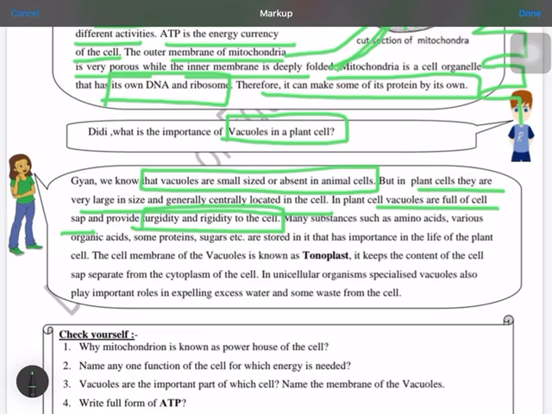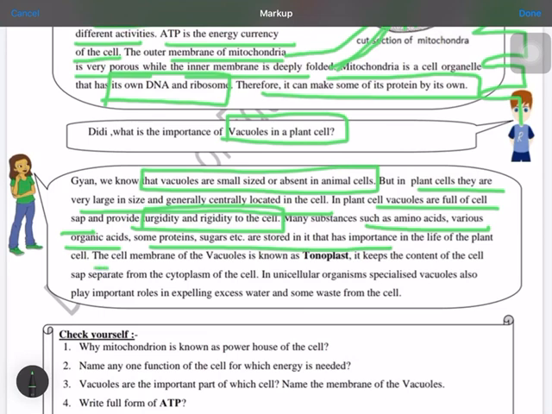It helps the cell to remain in its position and not collapse. That's why it is known as turgidity and rigidity. The different substances which are stored in it are amino acids, different organic acids, some proteins, and sugars, which are very important for plant life.